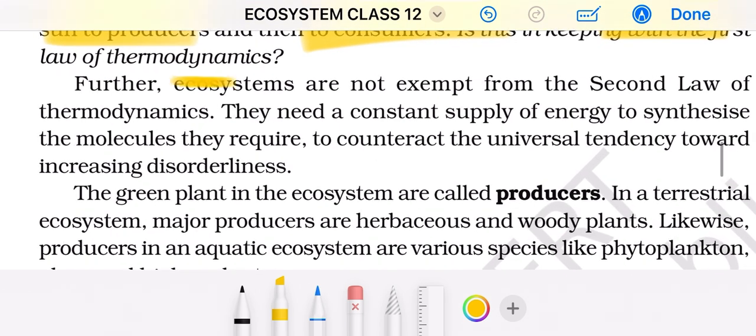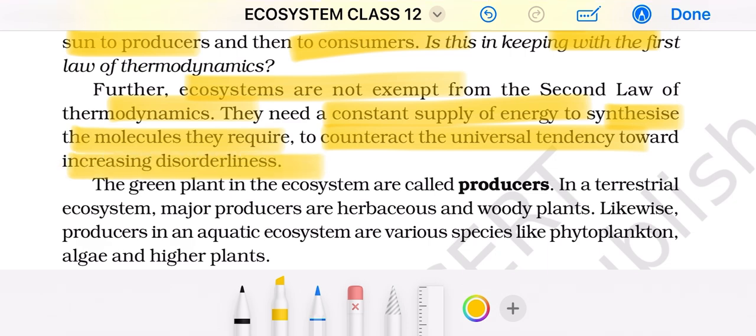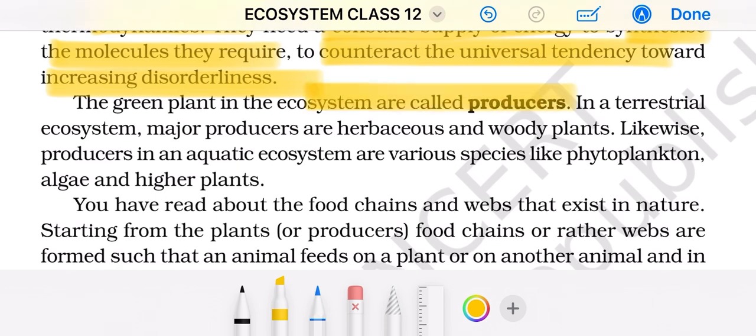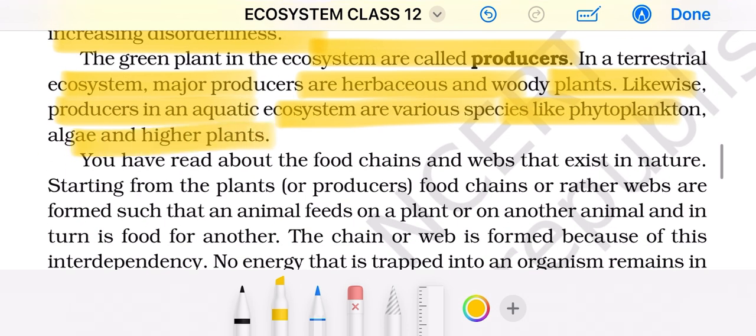Now, further, ecosystems are not exempt from the second law of thermodynamics. They need a constant supply of energy to synthesize the molecules they require to counteract the universal tendency towards decreasing orderliness. The green plants in an ecosystem are called producers. In a terrestrial ecosystem, major producers are herbaceous and woody plants. Likewise, producers in an aquatic ecosystem are various species like phytoplankton, algae and higher plants.